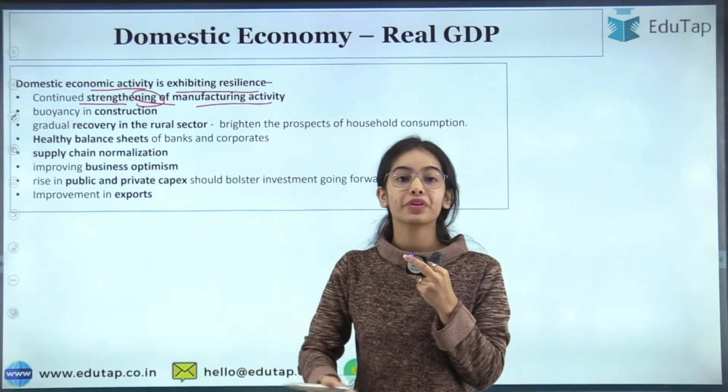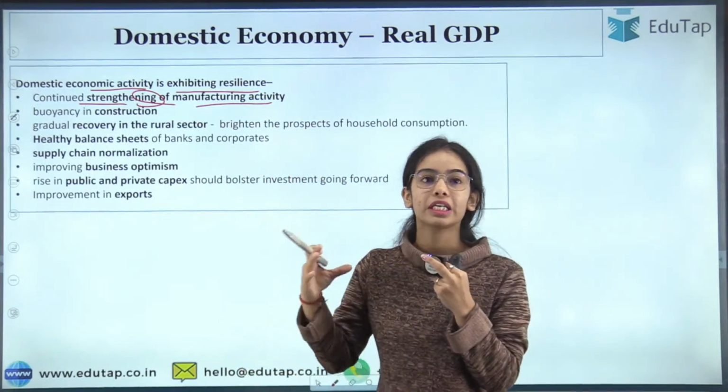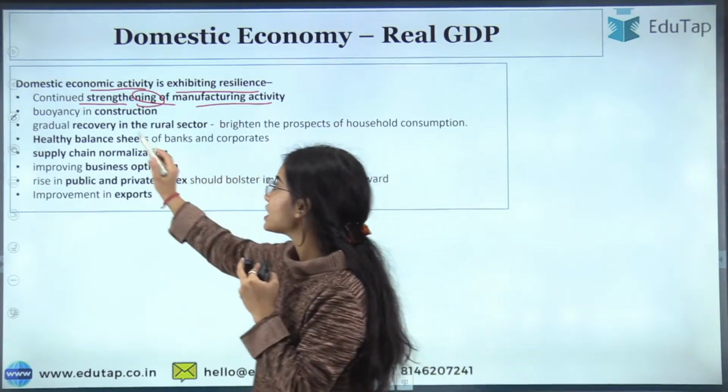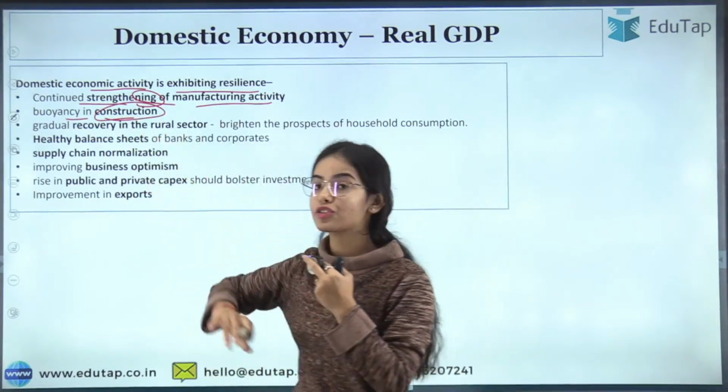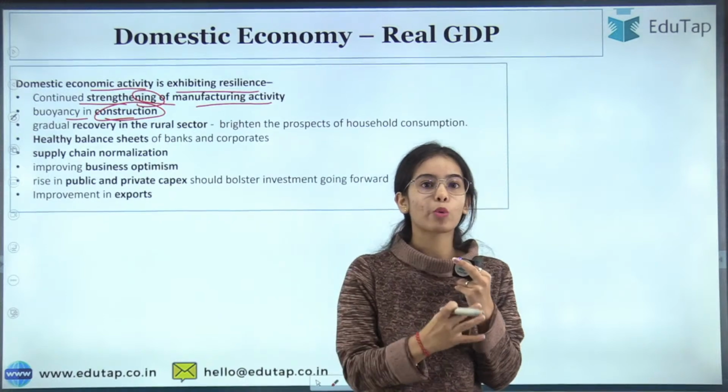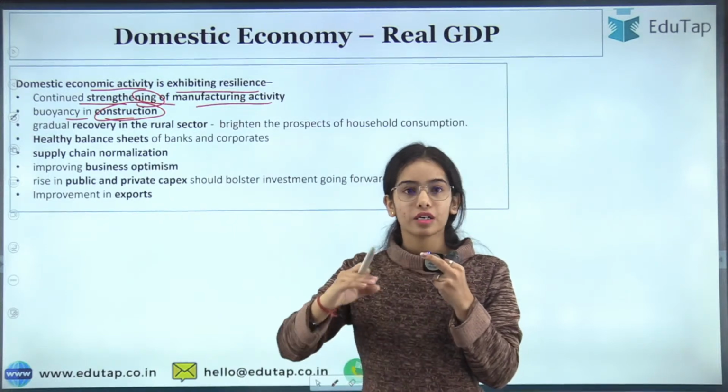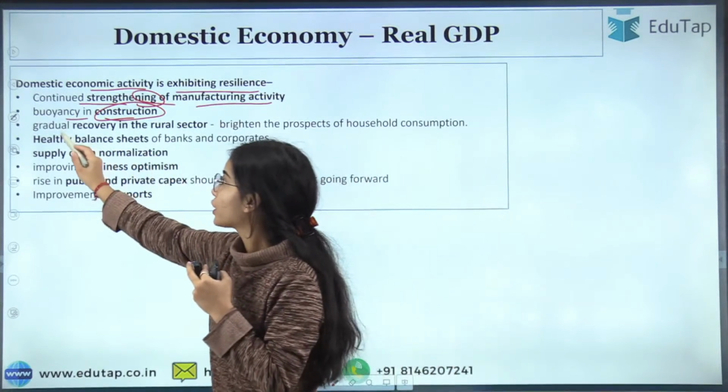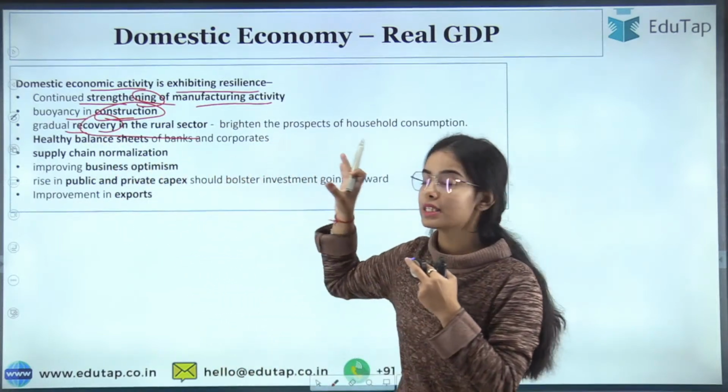We have seen in our country that our manufacturing activity is continuously strengthening, as well as buoyancy in construction. The construction has also started becoming buoyant, and it has started showing a growth tendency. Gradual recovery is happening in the rural sectors.